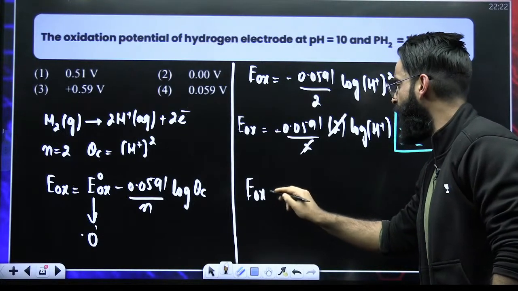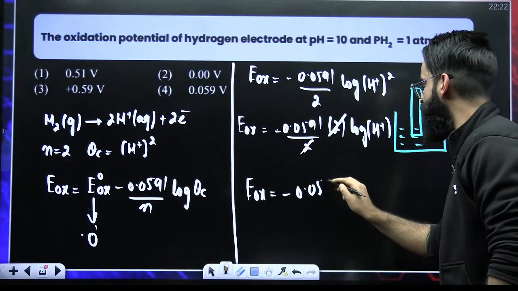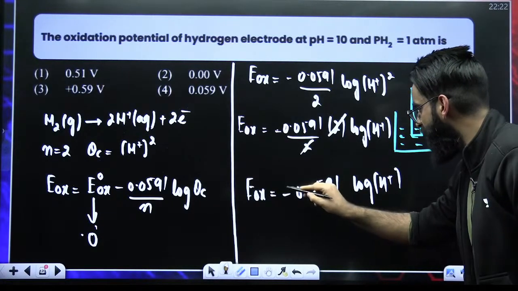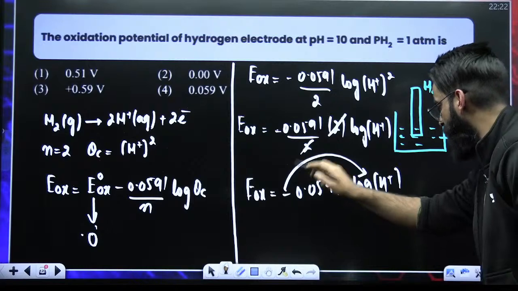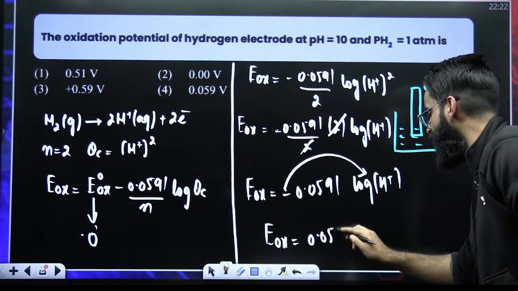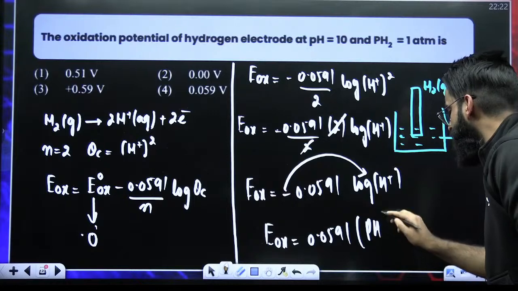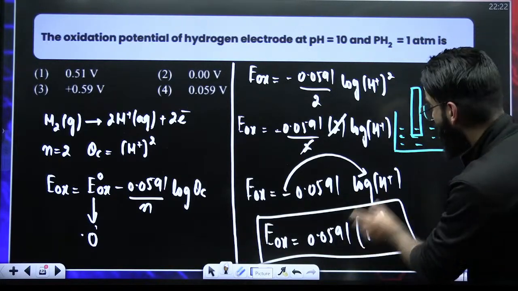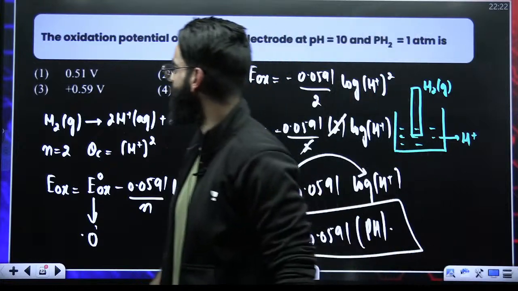So EOX is equal to minus 0.0591 times log of H positive. Now minus log of H positive is what you call pH. So this is 0.0591 multiplied by the pH of the solution. This is the final expression, the oxidation potential of the hydrogen electrode, which you were supposed to calculate.